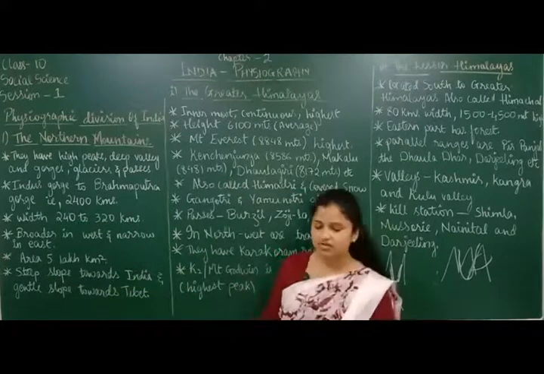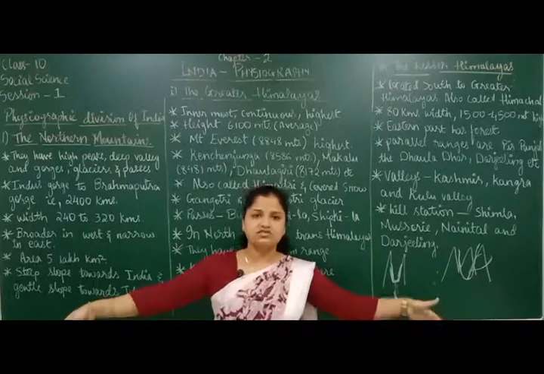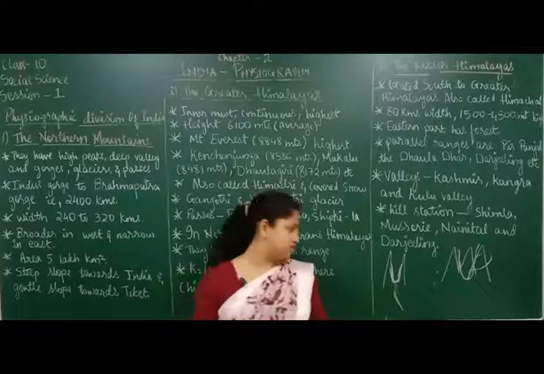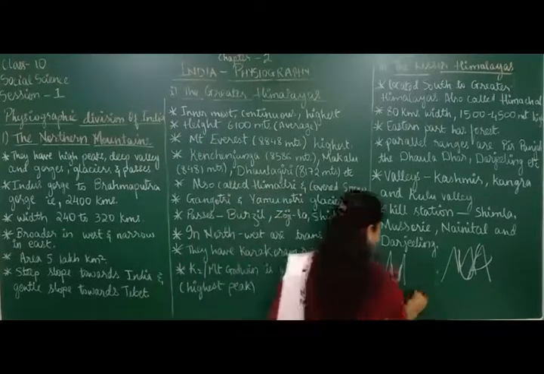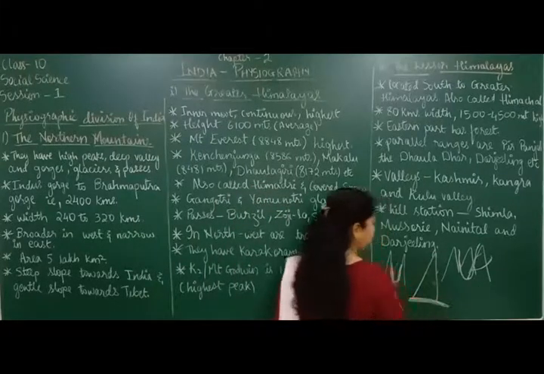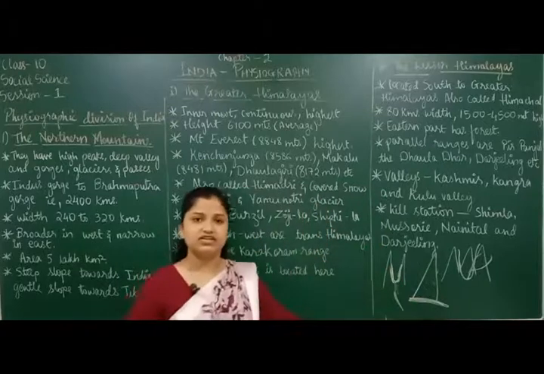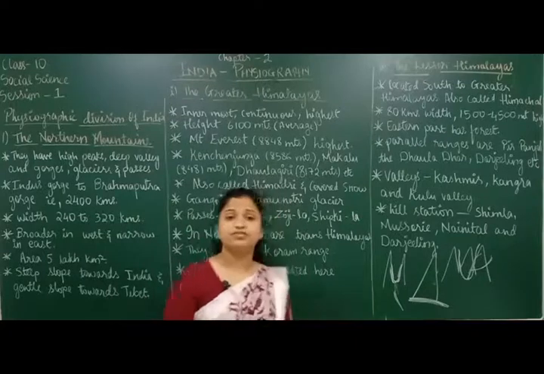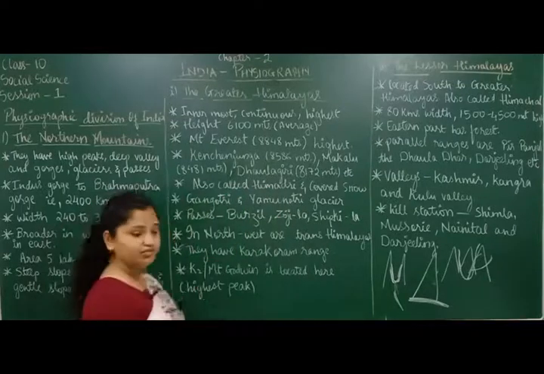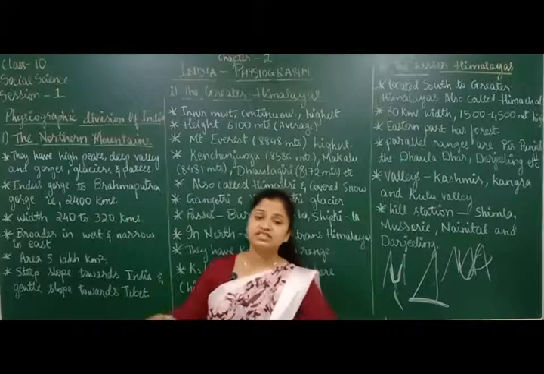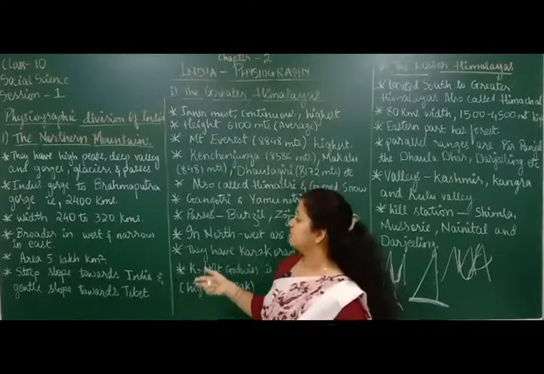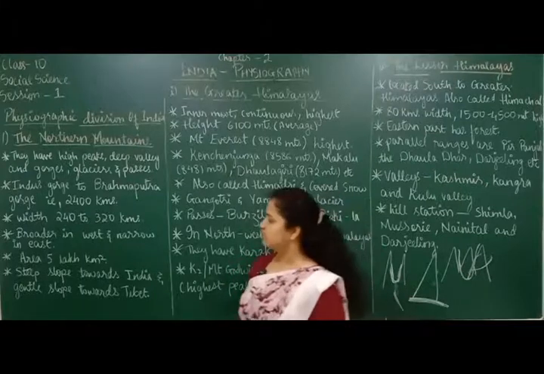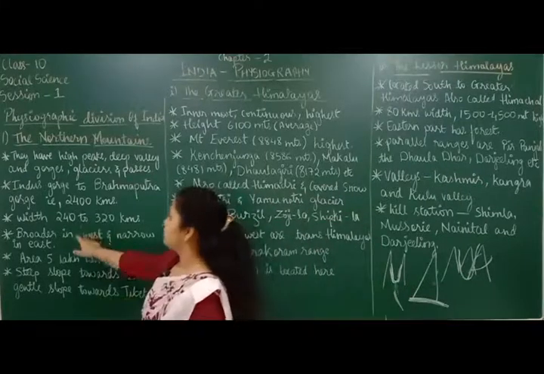Now let's talk about the width. Width means how thick the mountains are. The base of the mountain, how thick is it? If this is a mountain here, how big is this base? That is called width. So what is the width of the mountain here? We're not talking about one mountain, but about the entire northern mountain range, and we are going to talk about average width. Here the width is given as a range.